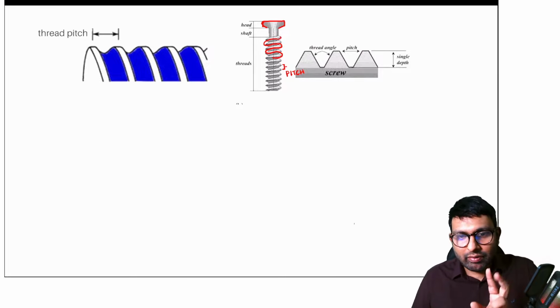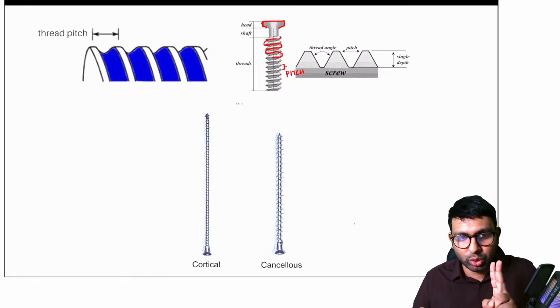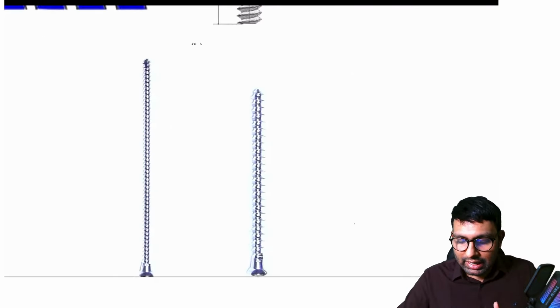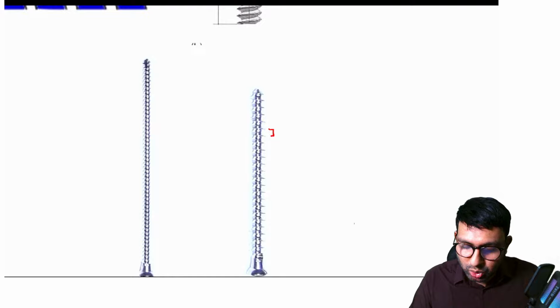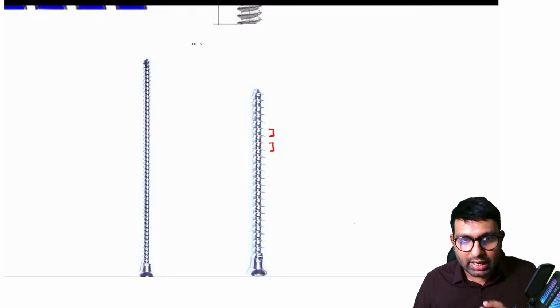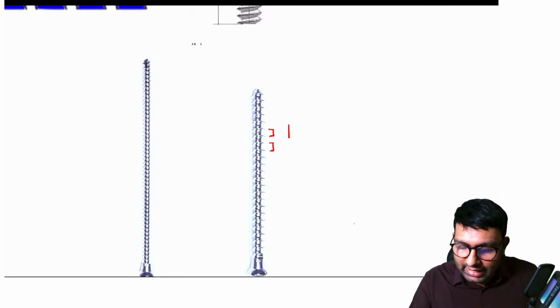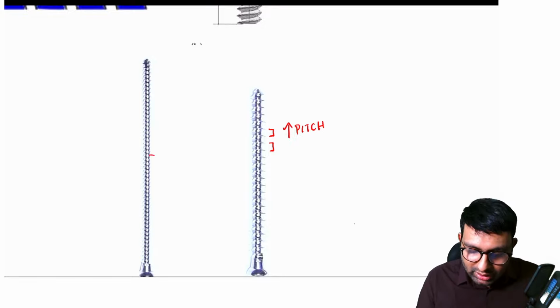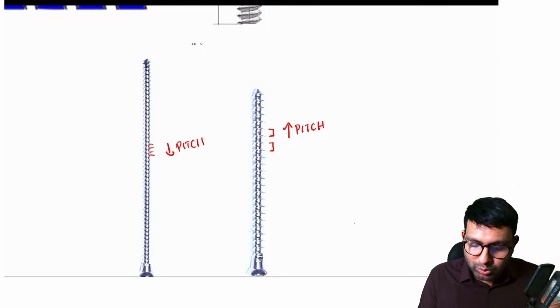Whenever any screw is given to you, the only thing I want you to notice is the head and the pitch. Only two things. Let me show you here. Two screws I've kept in front of you. First, let me focus on this screw here. Can you see the pitch between these two threads? Between these two threads, can you see there is a lot of distance? There is increased pitch here. Whereas here, can you see there is very short pitch? So there is decreased pitch here. This is much more compact.